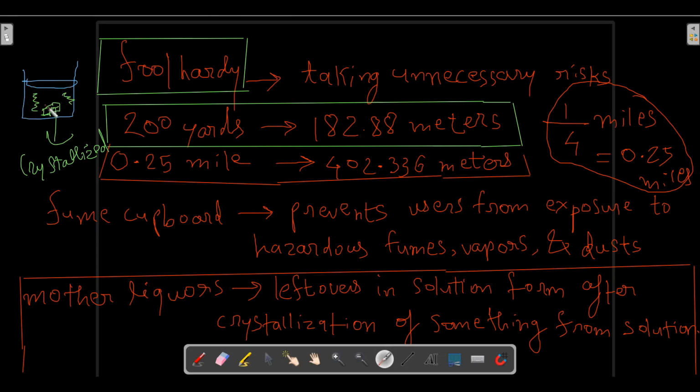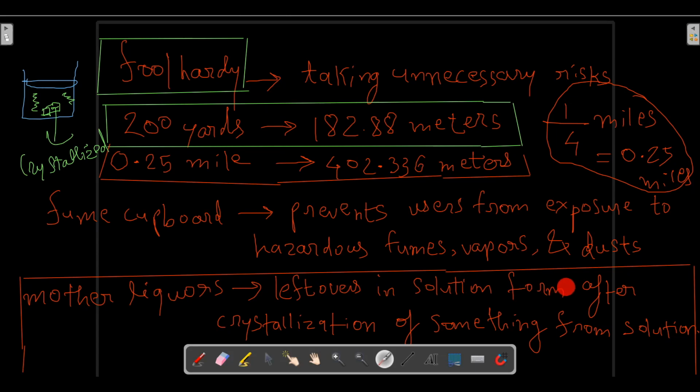That solution which was left behind is called mother liquor. In minute amounts, the substance is still dissolved in it, along with some minor impurities. That is called mother liquor.